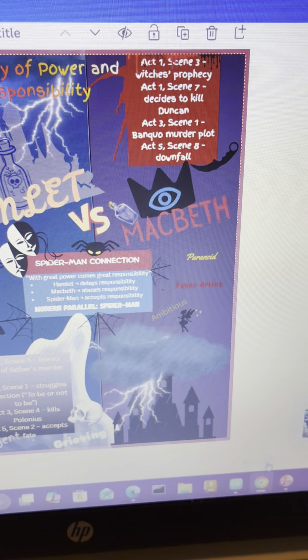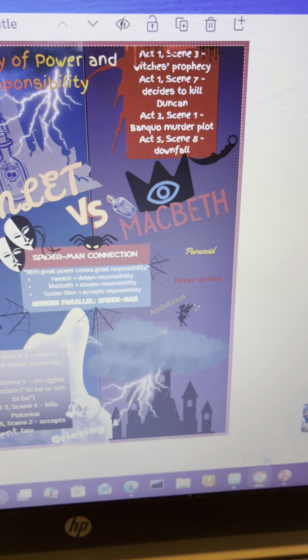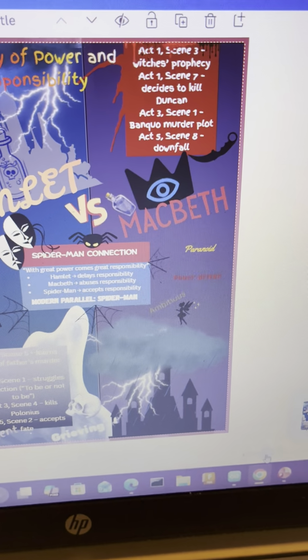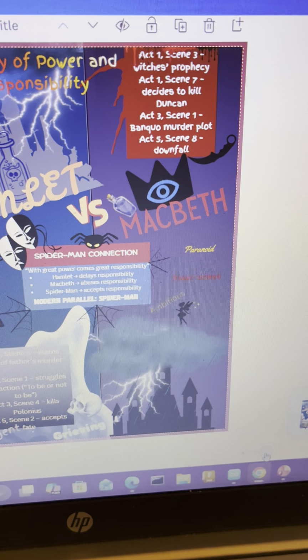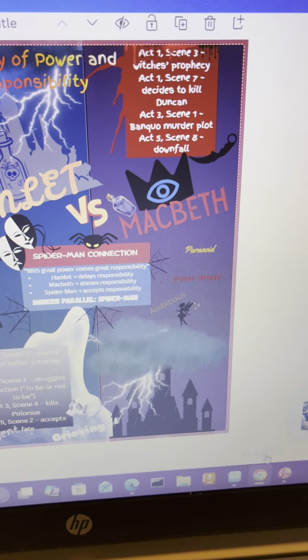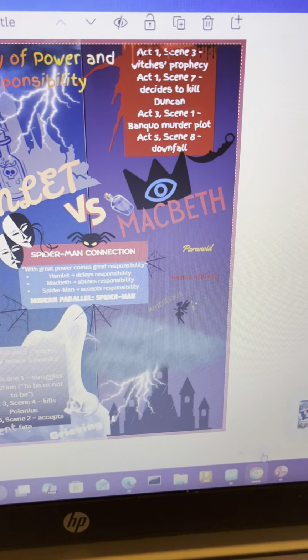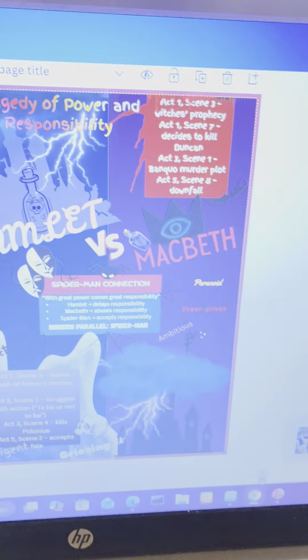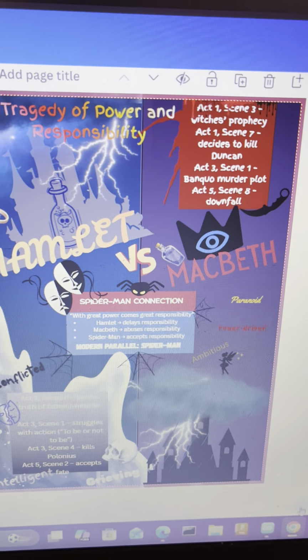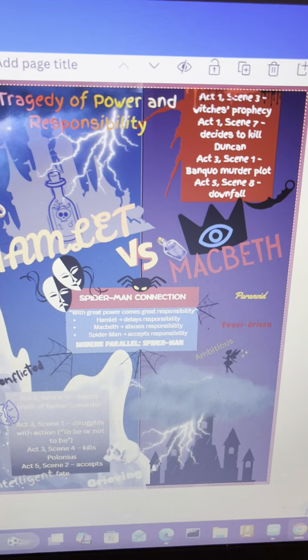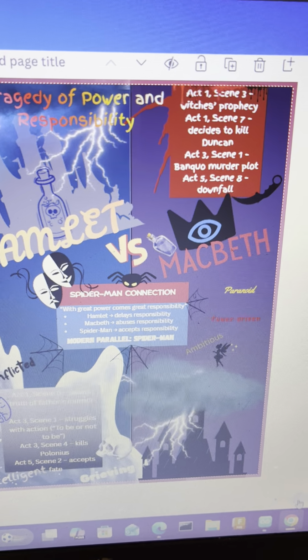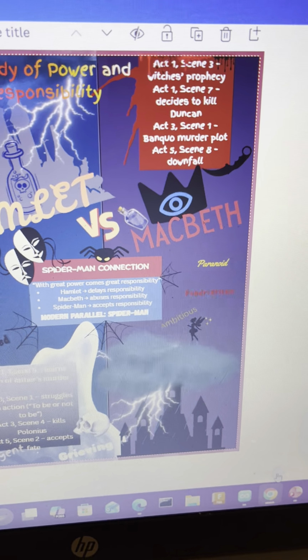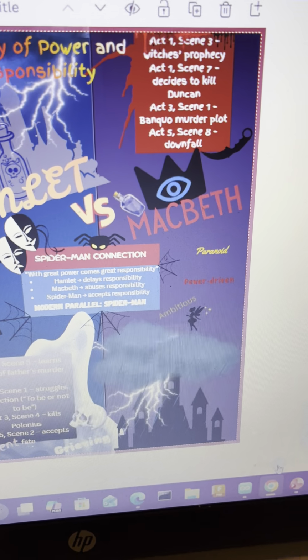However, compare that to Scene 7, when he debates whether he should murder King Duncan, versus Act 3, Scene 1, where Macbeth becomes consumed by fear and planning to murder. Finally, in Act 5, Scene 8, we can see Macbeth faces the consequences of his mission and defeat.